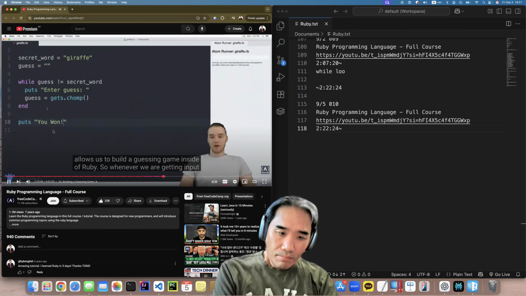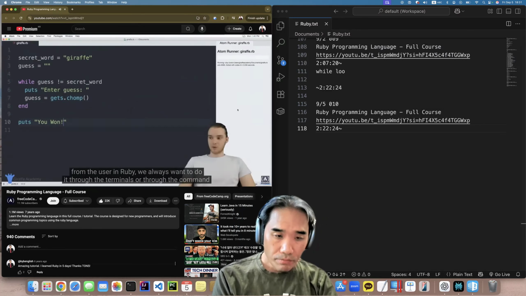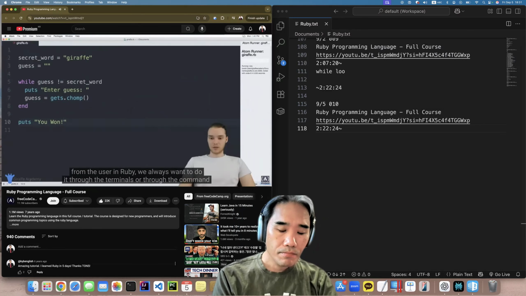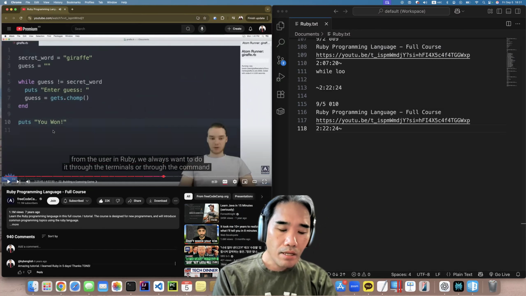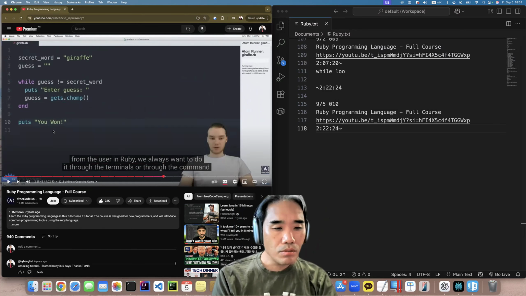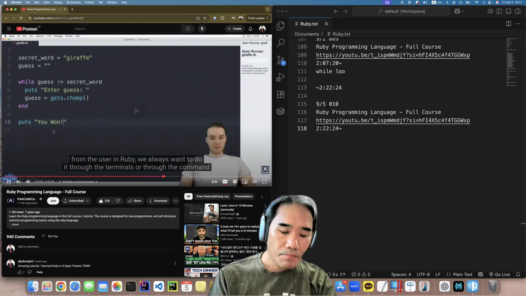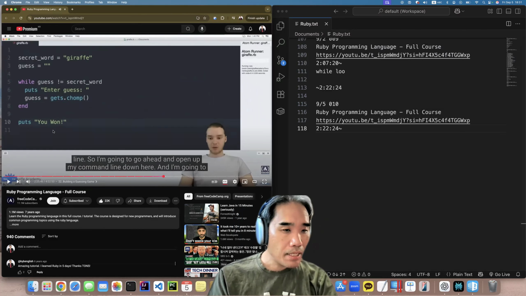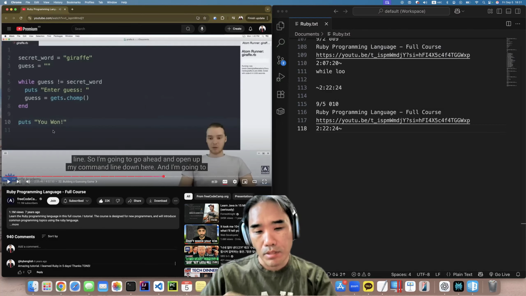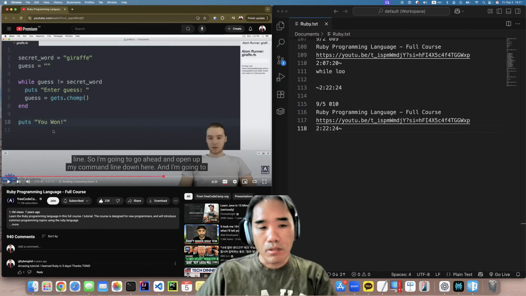So whenever we get input from the user in Ruby, we always want to do it through the terminal, through the command line.